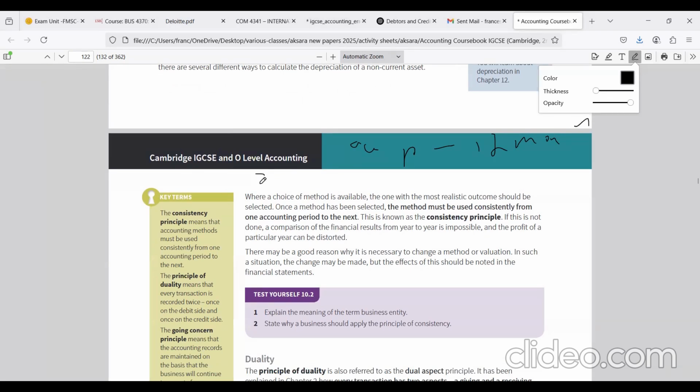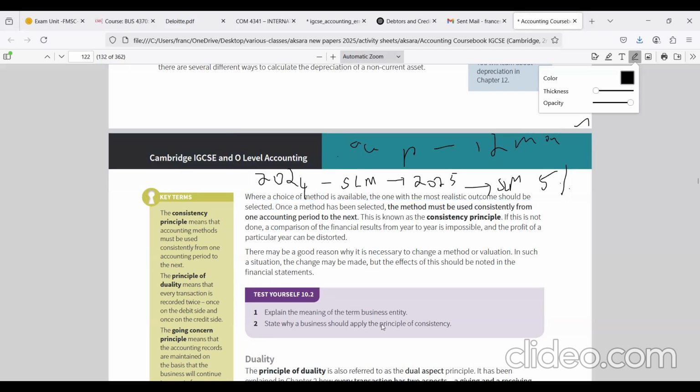Now let's say in 2024 we used the SLM method, straight line method of depreciation. Then in 2025 also we must use the straight line method of depreciation. Consistency. So let's say here 5%, 5%, right?